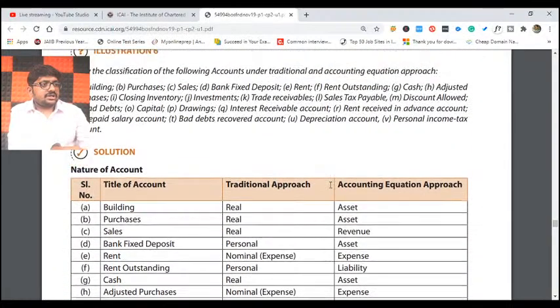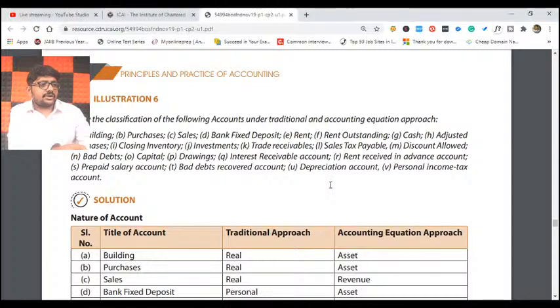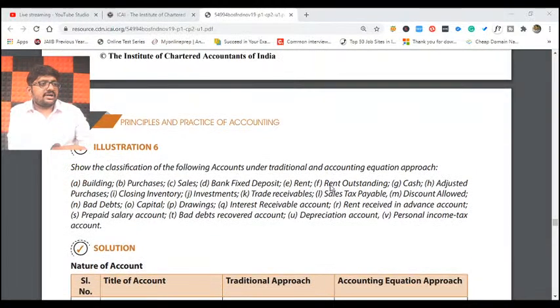The next one is not actually an illustration. Now you have to recognize which account is what. Let me start recognizing, my dear friends. Building is an asset. Next, purchases, expense. Sales, income. Bank fixed deposit, again an asset. Rent, expense. Rent outstanding, liability.